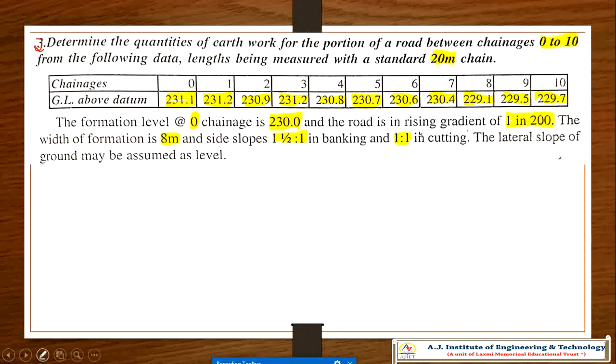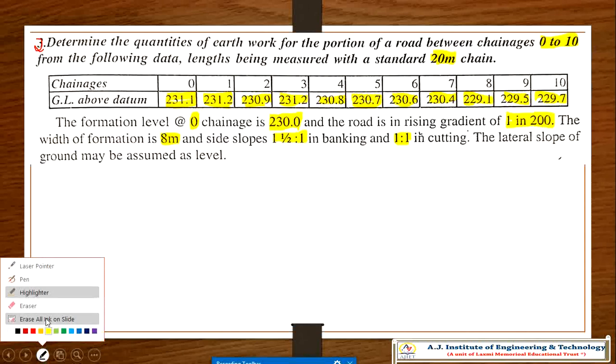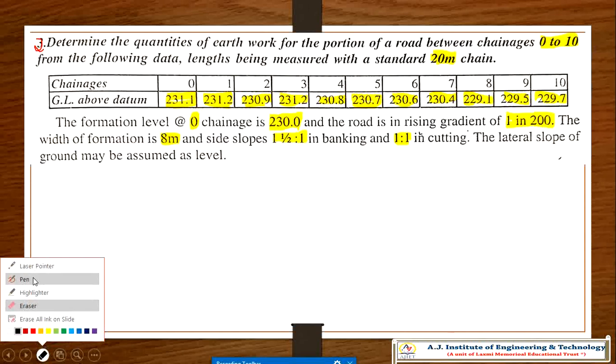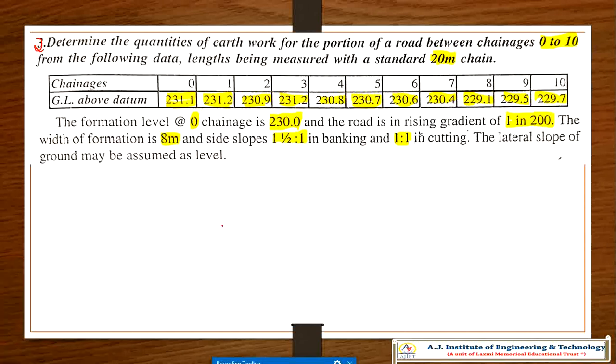So now I'll take a pen. I'll show you the ground profile.